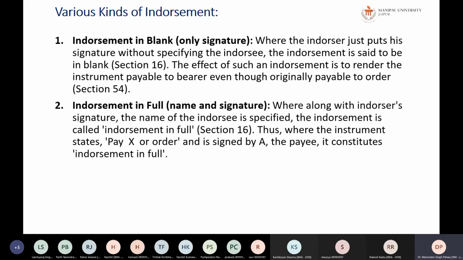Next is your full endorsement. Full endorsement is when, along with the endorser's signature, the name of the endorsee is specified.